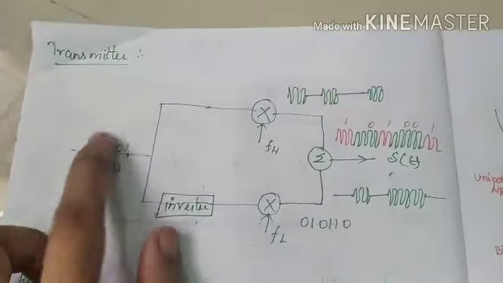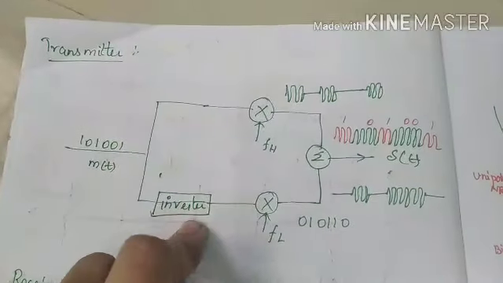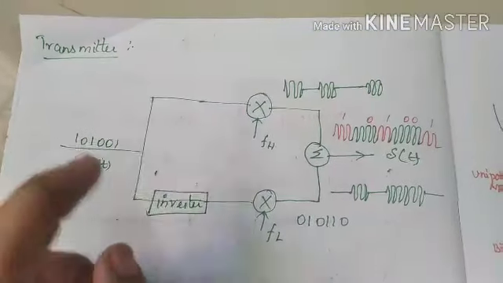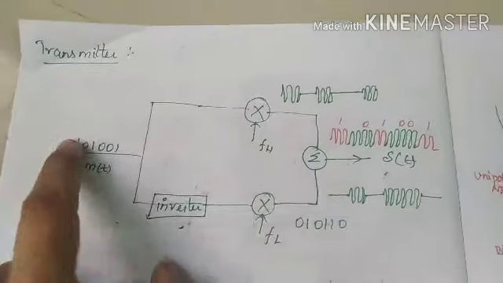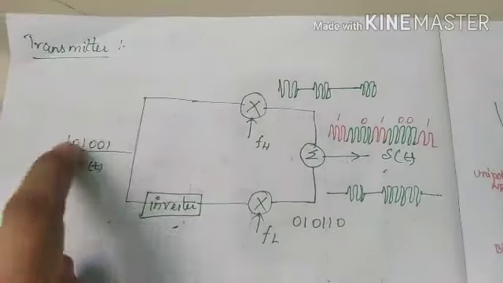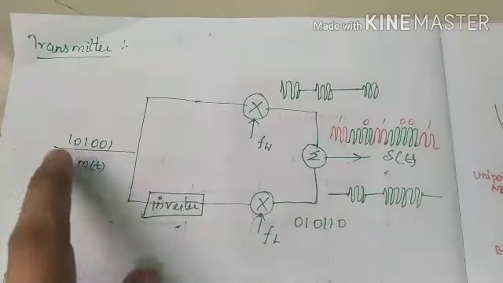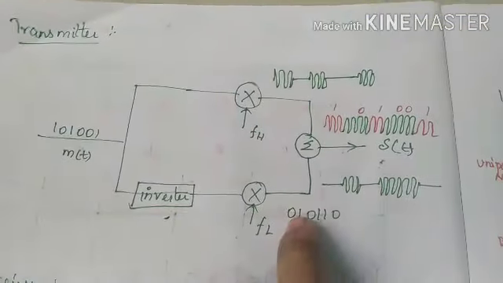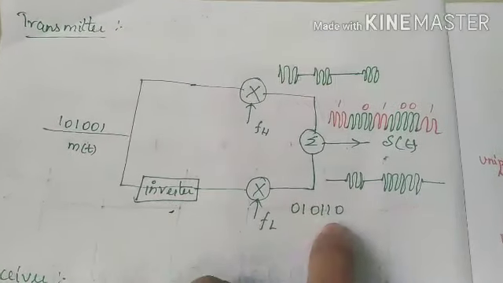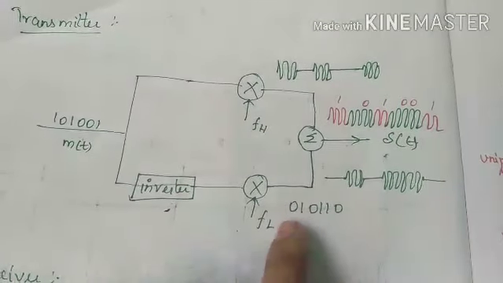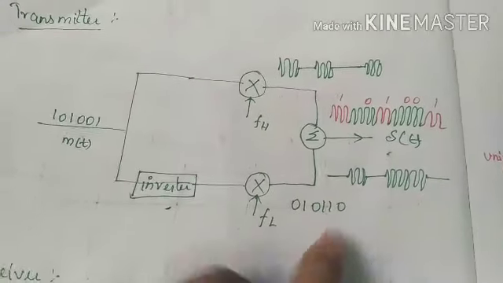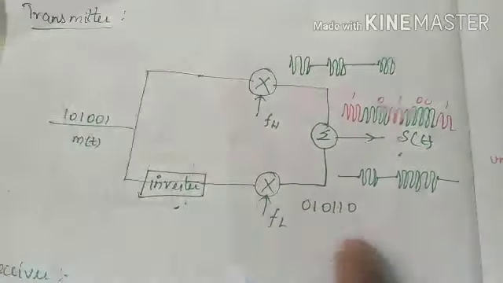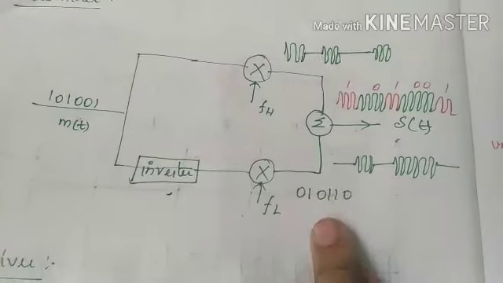Then it also enters an inverter. The inverter inverts the inputs, so 1 becomes 0 and 0 becomes 1. So the message signal for the second product modulator will be 010110. All the zeros and ones are inverted.